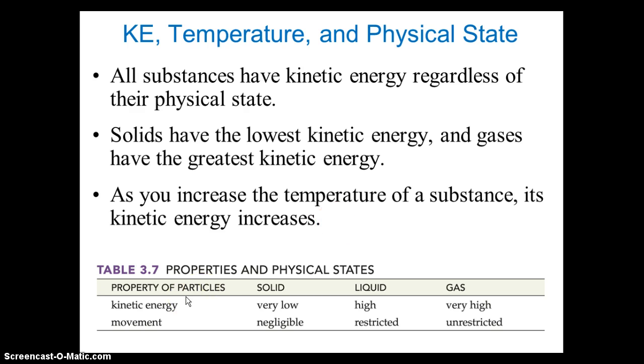For example, a solid has low kinetic energy, a liquid has high compared to a solid, and gases have very high. Why? Because the movement of particles in a solid is negligible, in a liquid is restricted, and in a gas is unrestricted. That's why kinetic energy, temperature, and physical state are all related to each other.